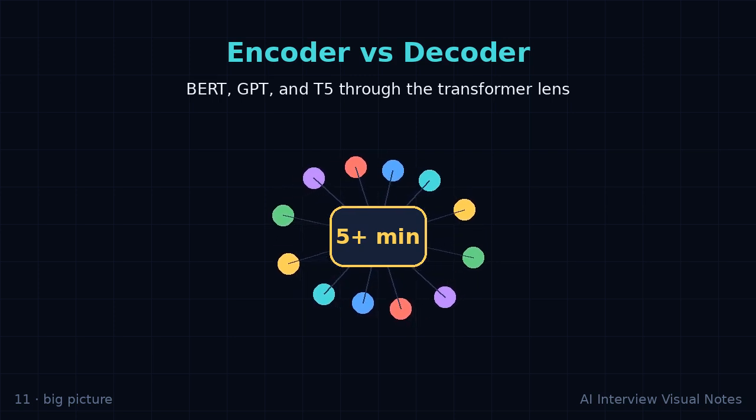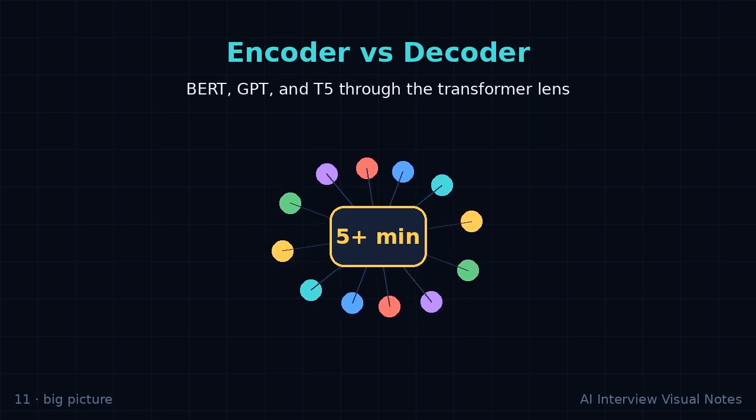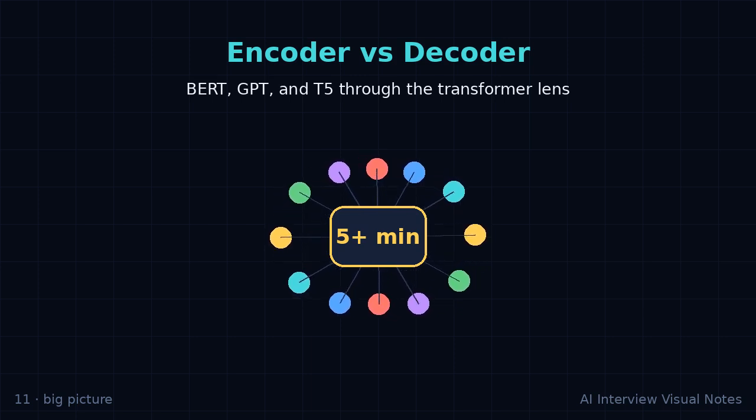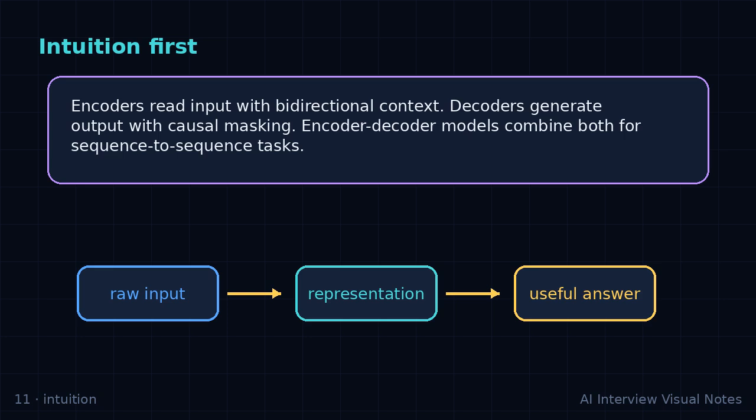Intuition. Encoders read input with bidirectional context. Decoders generate output with causal masking. Encoder-decoder models combine both for sequence-to-sequence tasks. If you remember only one thing, remember the shape of the problem. Raw information is transformed into a representation that makes the next decision easier.